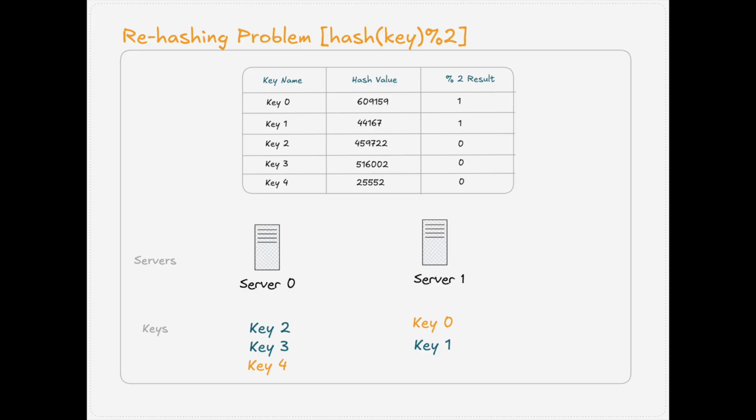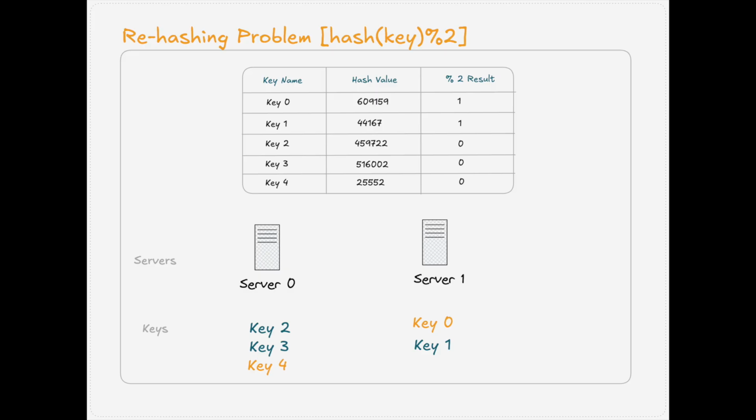Key 0, which used to go to S0, now goes to S1. Key 4 jumps from S1 to S0. Roughly 75% of the keys moved, causing total chaos. Now that's the rehashing problem. Every time we add or remove a node, we invalidate most of our old mappings. And in distributed caches or CDNs, that means data shuffling, cold caches, and massive imbalances.